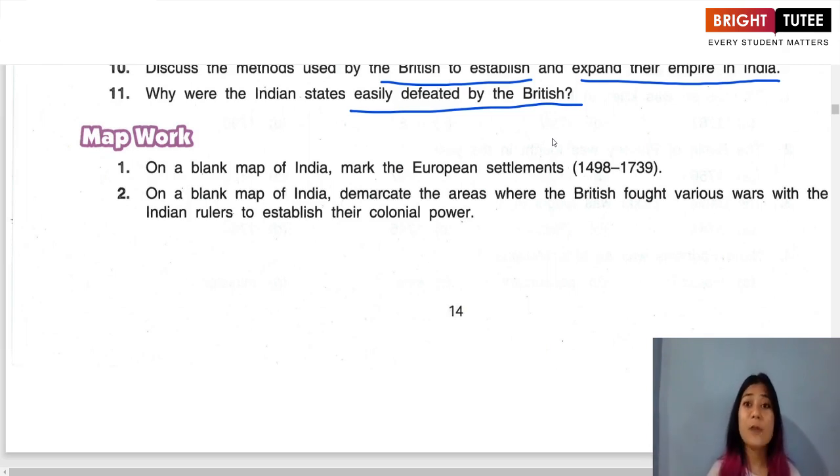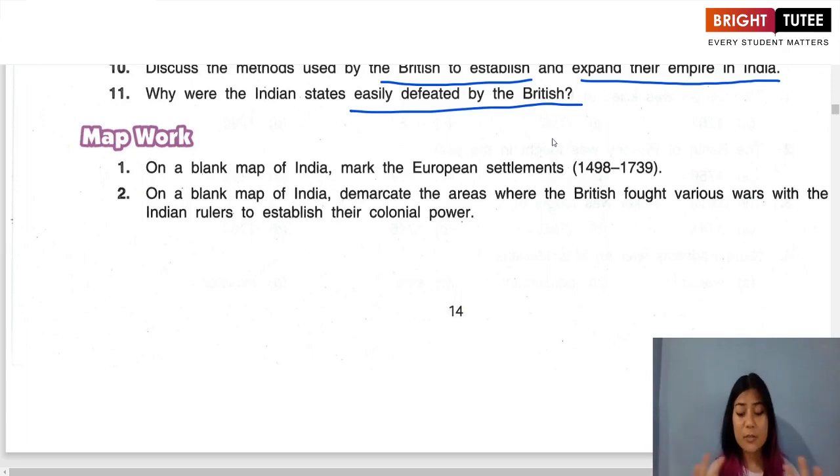And we saw how they did that. There were various methods they followed in order to emerge as powerful and establish control over various parts of India.